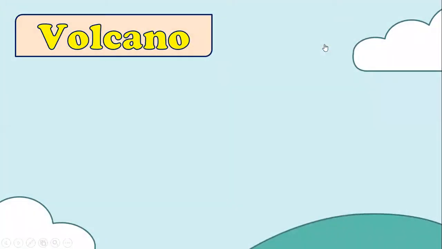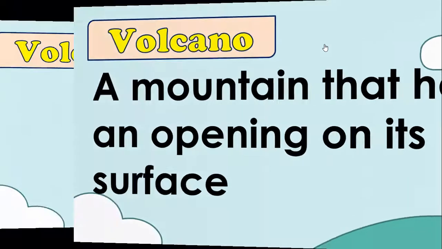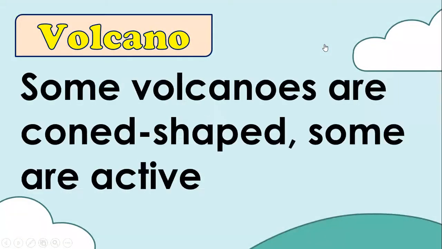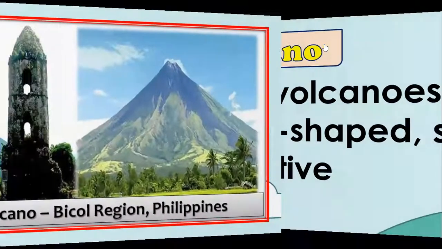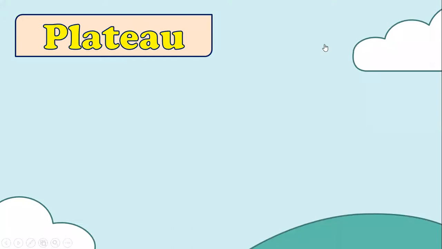Next one, volcano. A volcano is a mountain that has an opening at its surface. Some volcanoes are cone-shaped, some are active. When we say active, they can erupt anytime. An active volcano sometimes emits smoke, steam, and ash. When it erupts, lava or lahar flows from its opening. Mount Mayon in Albay is one of the famous volcanoes in the Philippines because of its perfect cone shape.